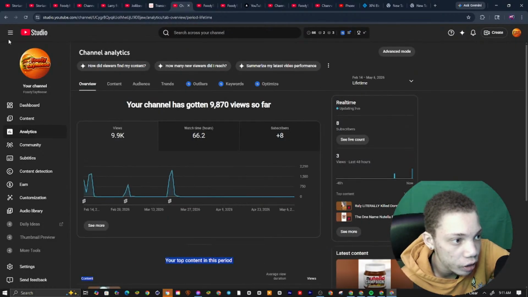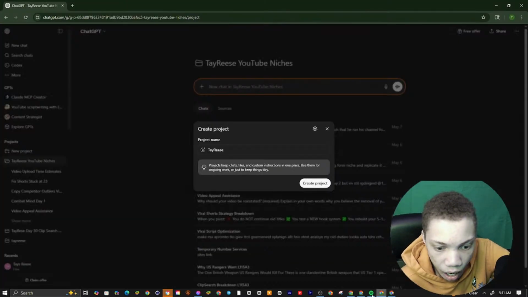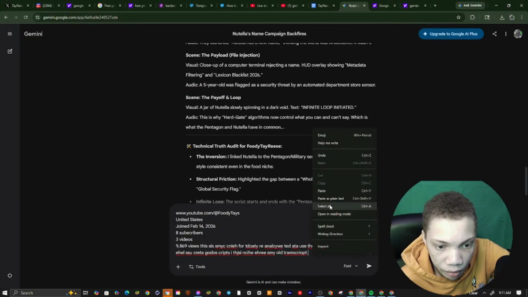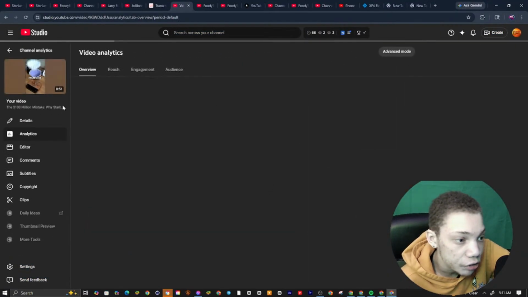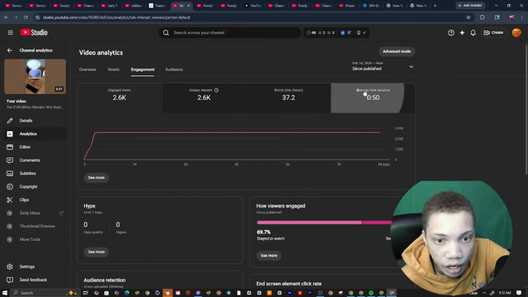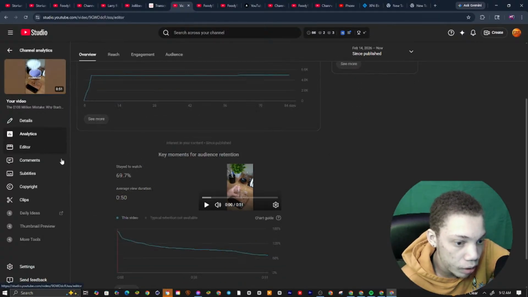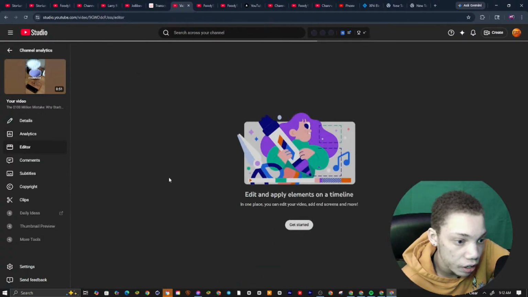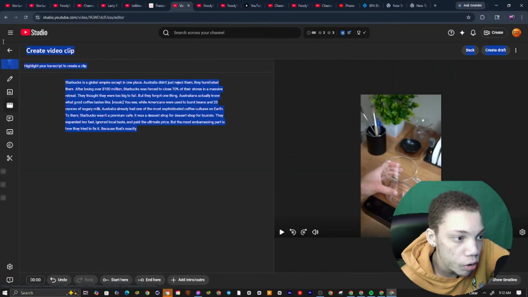So we're gonna go over to our mouse, copy and paste this all right here, and go over to our top performance short and give it the script. You see right here, this short was 50 seconds, and we got them to stay for an average view duration of 50 right here. So we're basically gonna give AI this whole script. We're gonna go to video clips and give AI all the scripts.